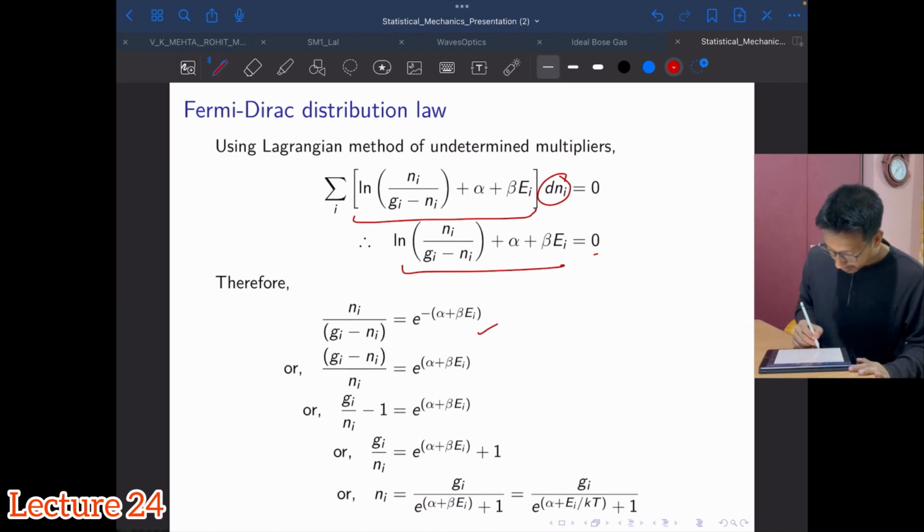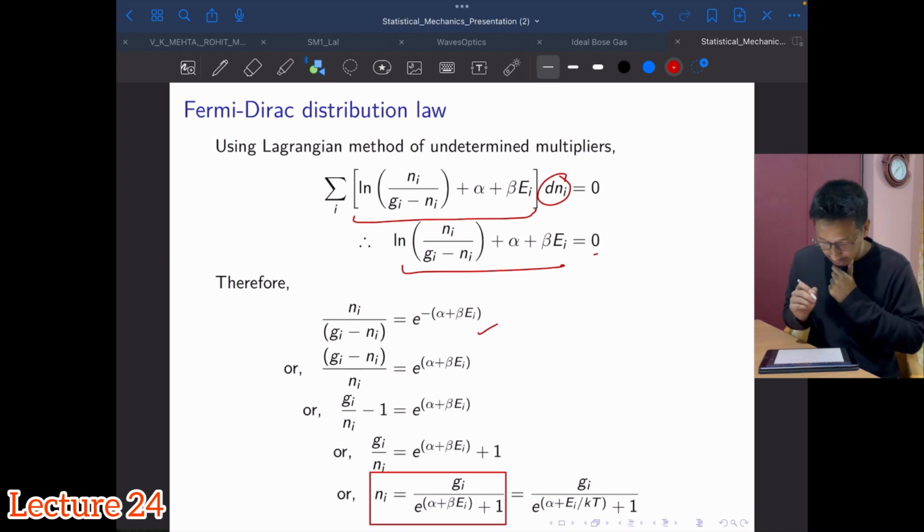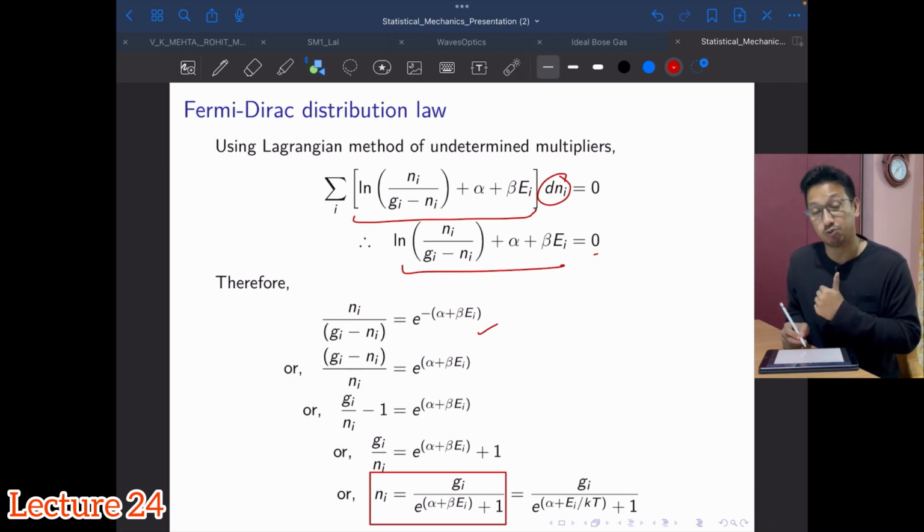Okay, so this represents the number of fermions in the ith energy state or energy level, or in the ith compartment, where Gi is the number of cells in that same compartment, over e to the power alpha plus beta ei plus 1. See, in Bose-Einstein statistics we had this minus 1, not plus 1, right? And so you can generalize if you want to write.